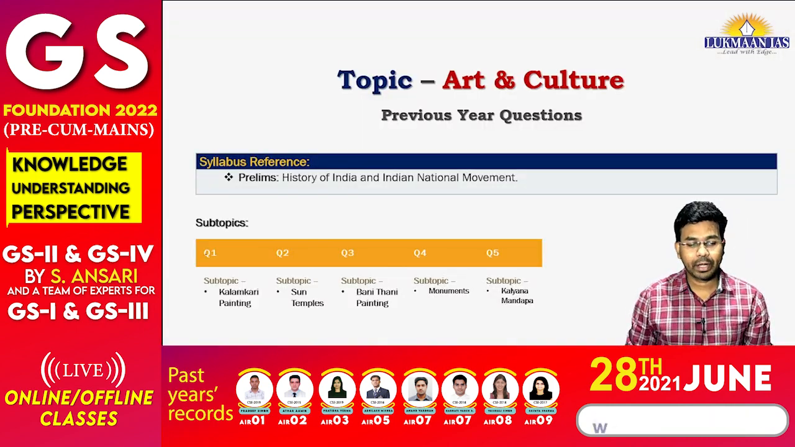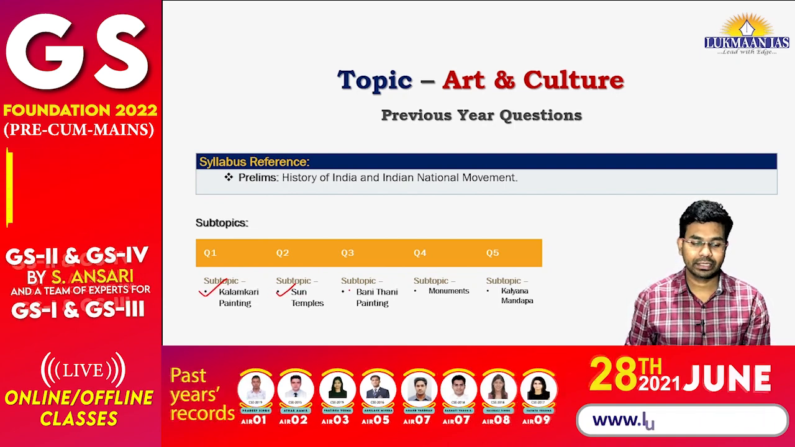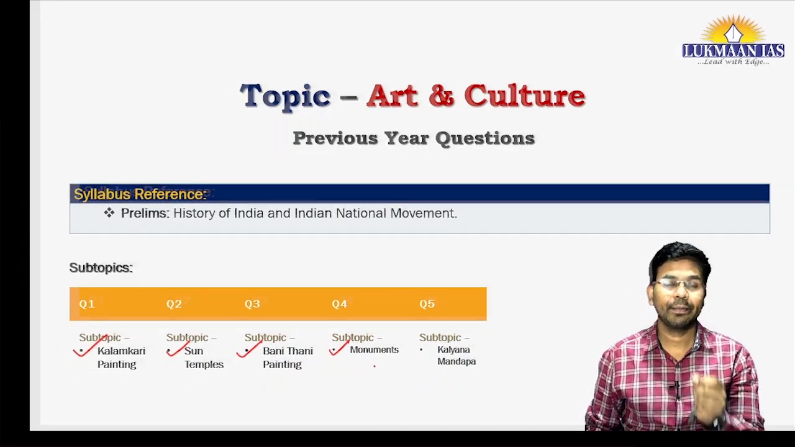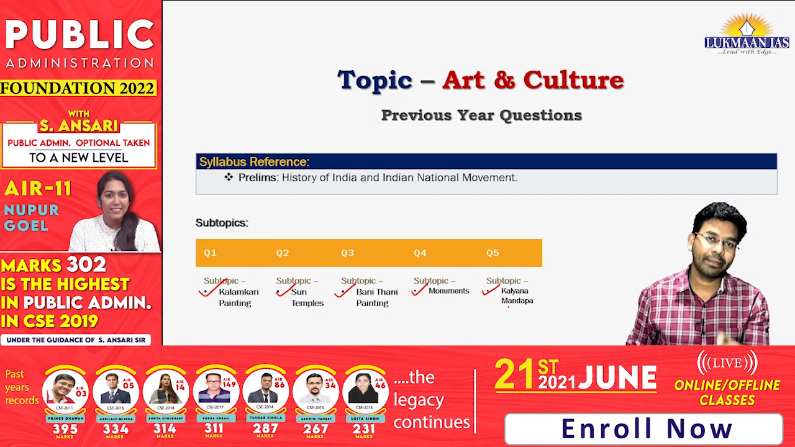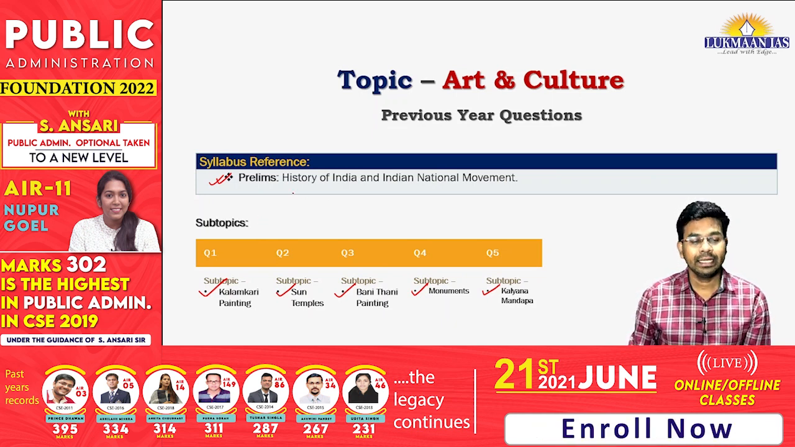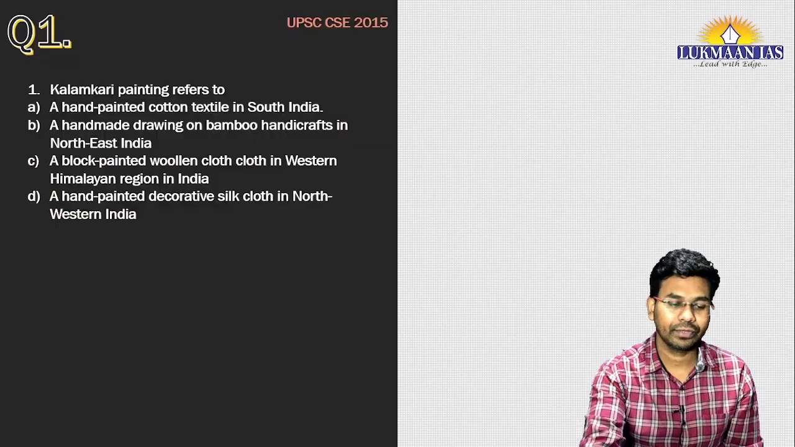We will understand about Kalamkari painting, then we will learn about sun temples, then we will look into Bani Thani painting, then we will understand about monuments in India, and at last we are going to understand about Kalyana Mandapa. All these topics are important from this particular subheading of the prelim syllabus that says history of India and Indian national movement. So now let us take the first question for the day.